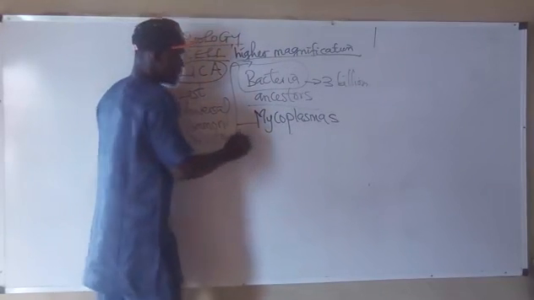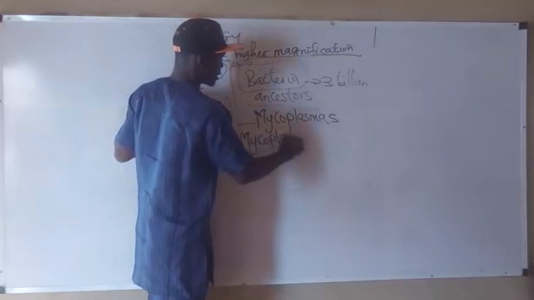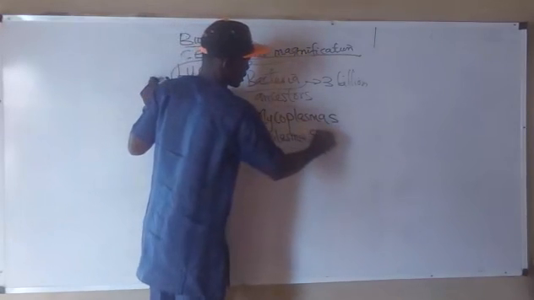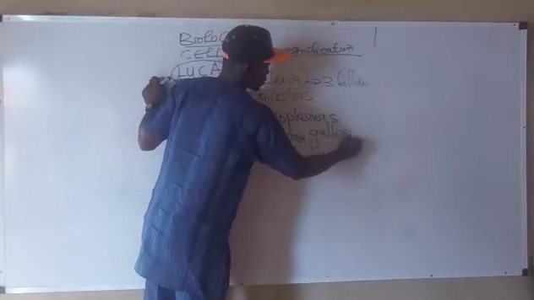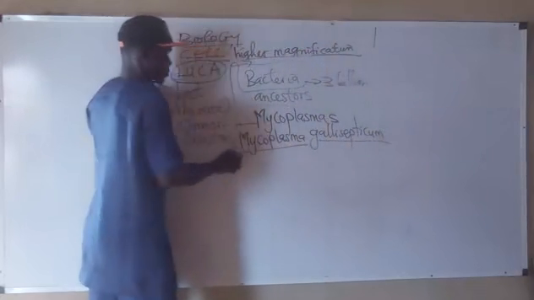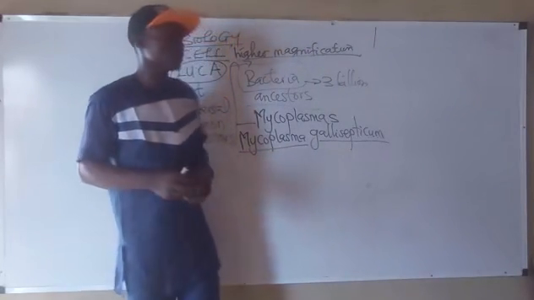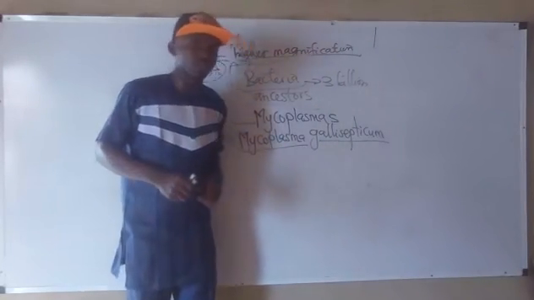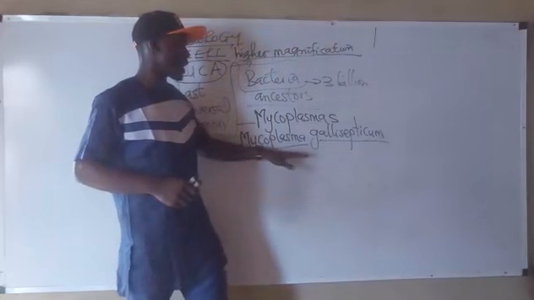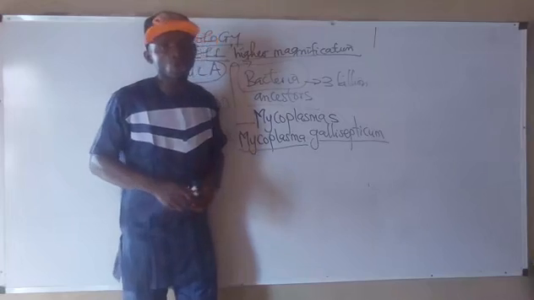The full name is Mycoplasma gallisepticum. Mycoplasma gallisepticum is believed to be the smallest organisms on Earth, and they are capable of invading the cells and tissues of plants.